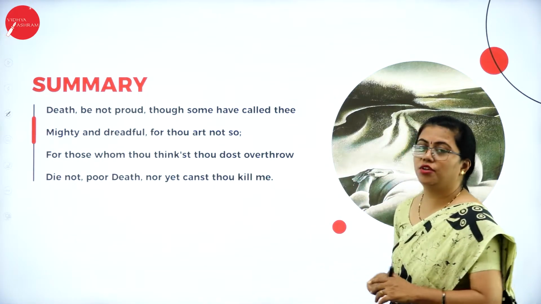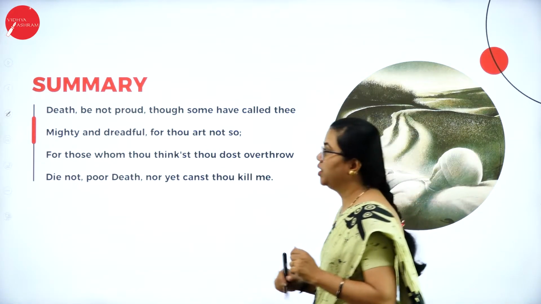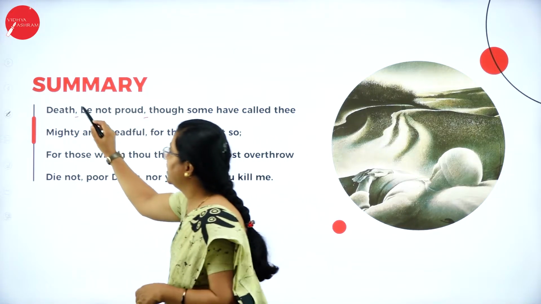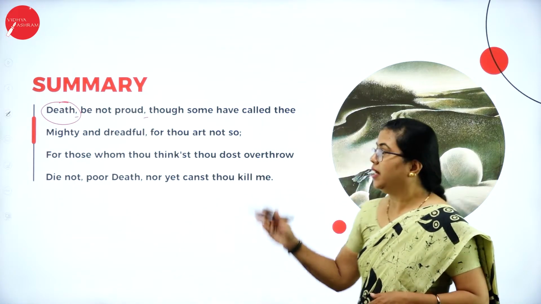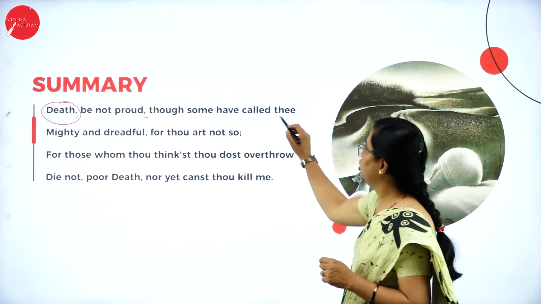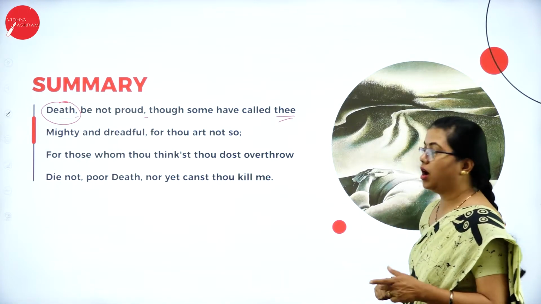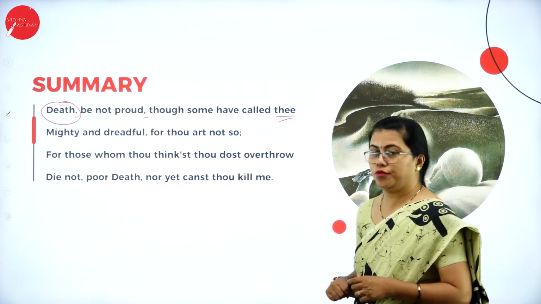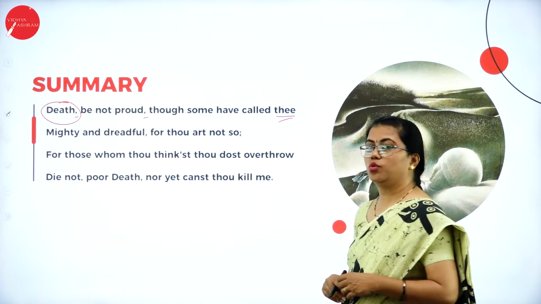So now here the first stanza, that is the first 4 lines, you can see, Death be not proud. So here this is an apostrophe. Apostrophe means he is talking to death. He is calling death, addressing death over there. Fine. Death be not proud, though some have called thee, thee means you, you already know, right? Mighty and dreadful, for thou art not so. For those whom thou thinkst thou dost overthrow, die not, poor death, not yet canst thou kill me.